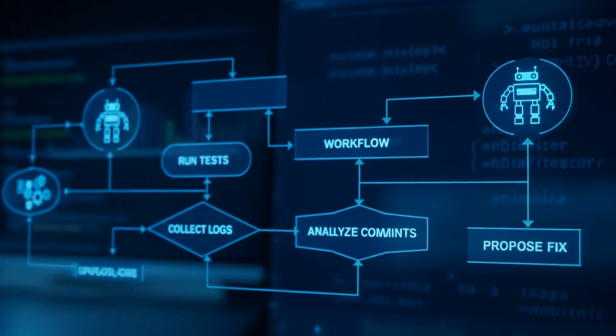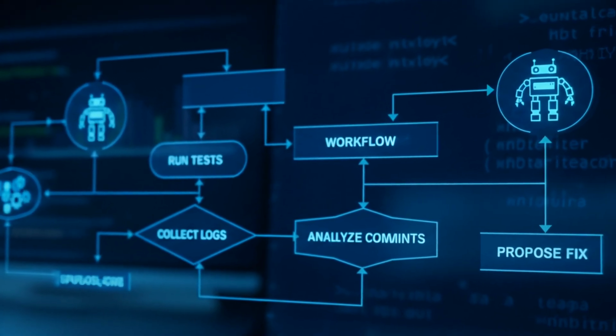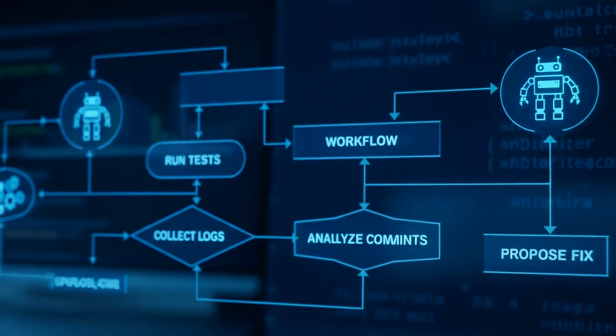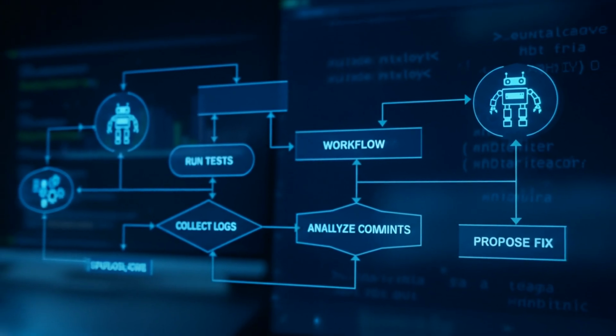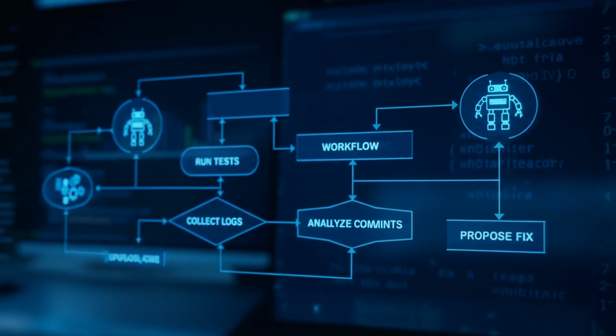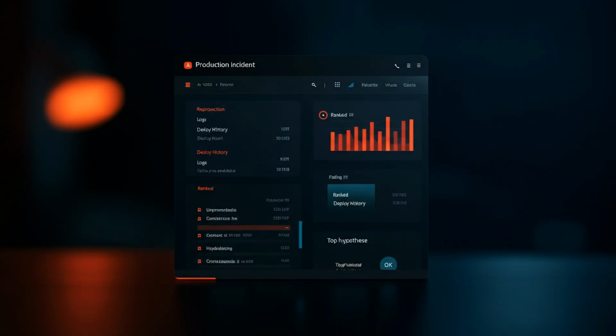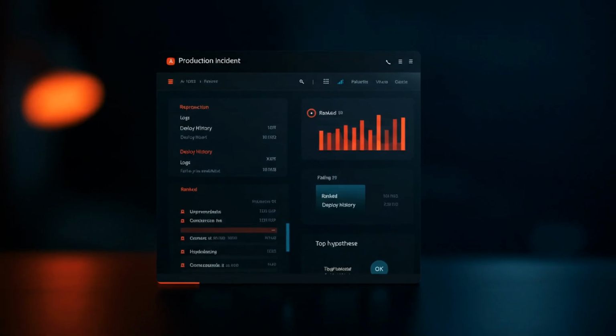Imagine a crash in production. You mark the failing endpoint and describe the symptom once. Antigravity can repro the failure in a controlled environment, capture logs and screenshots from the browser agent, correlate failures with deploy history, and generate a ranked list of root cause hypotheses. Every step leaves artifacts you can audit: test runs, log excerpts, diffs, and commentary. This turns tribal debugging knowledge into shareable, parameterized workflows any team member can reuse.